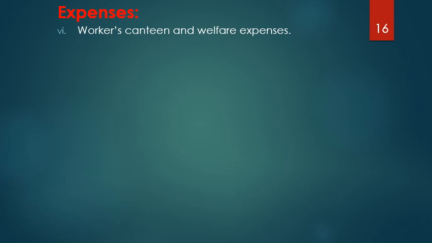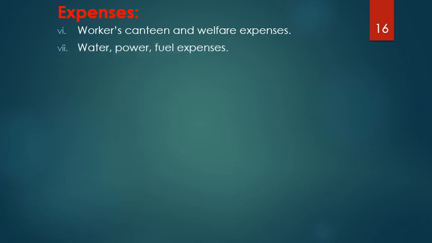You have a canteen exclusively for the factory people. Some industries will have two canteens, one for the office people and one for the factory people. If there is a separate canteen for workmen, then that expense will be under indirect expenses.